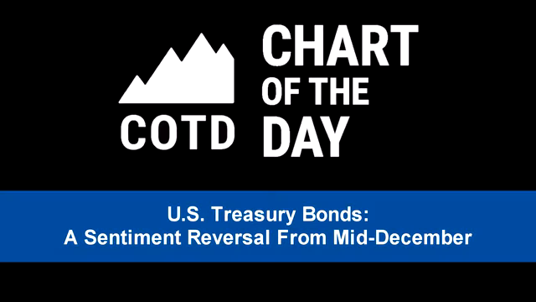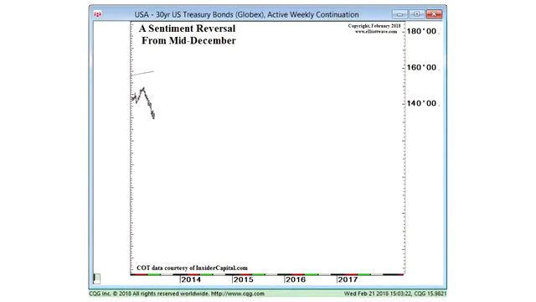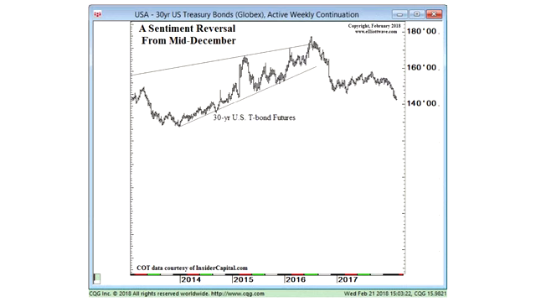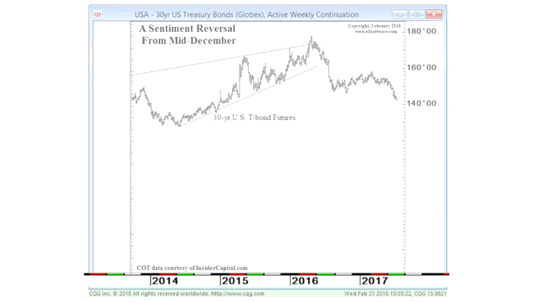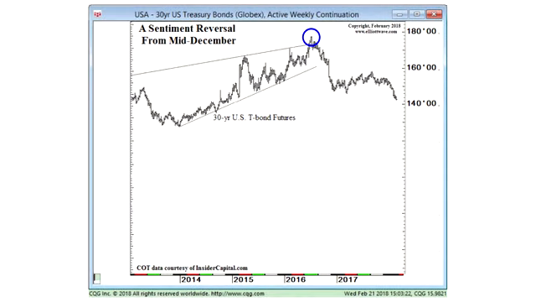I'm Robert Folsom. U.S. Treasury bonds, a sentiment reversal from mid-December. We're talking about a reversal in sentiment in 30-year U.S. Treasury bond futures. This price chart of T-bond futures covers the period beginning in 2013. Note that from this July 2016 peak, prices have trended mostly lower.